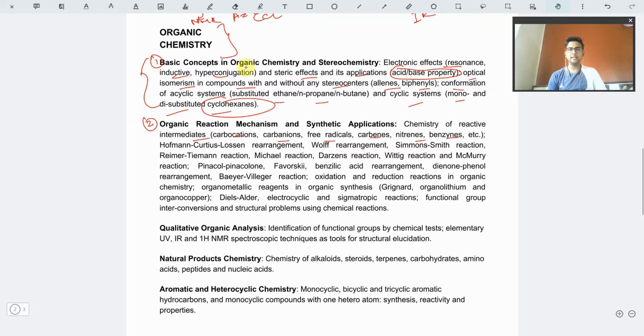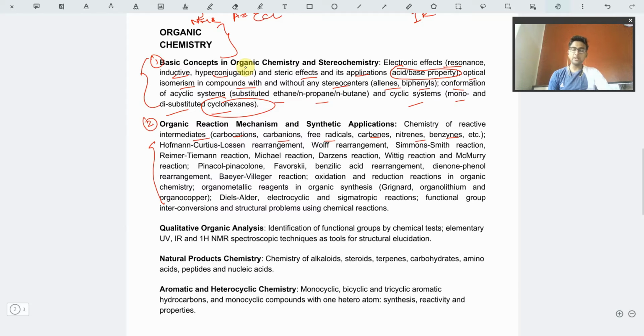So these would be the mechanisms involved in the reaction mechanism, and the synthetic applications, that is name reactions. Okay, so a huge number of name reactions are given. I'm not treating each one of them. I'll be just mentioning which of them are very important.